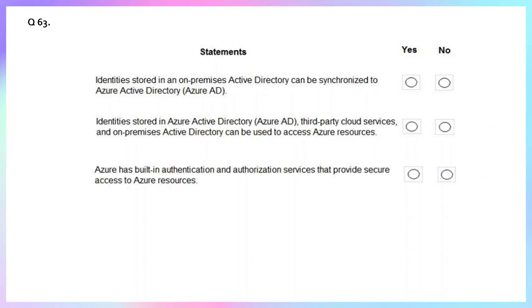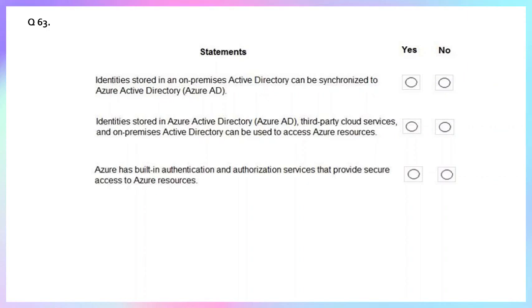Question number 63. This is a statement-based question in which we have to identify whether each statement is true or false, means the statement is correct or not correct. The first statement is: identities stored in on-premises Active Directory can be synchronized to Azure Active Directory, means Azure AD. So yes, Microsoft offers Azure AD Connect, which is designed especially for this.